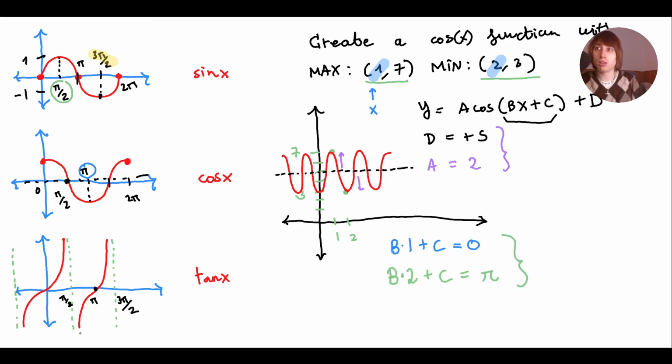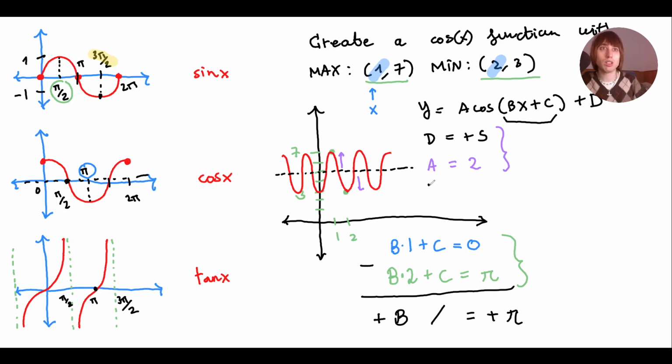Well, we already know how to solve a system of equations, right? This one's really easy. I just need to subtract them and the c's will disappear. So b minus 2b is minus b, c minus c is nothing, 0 minus pi. Negatives become positive.